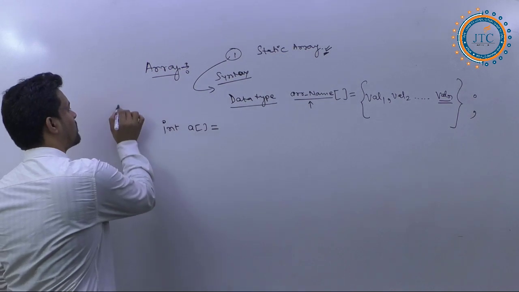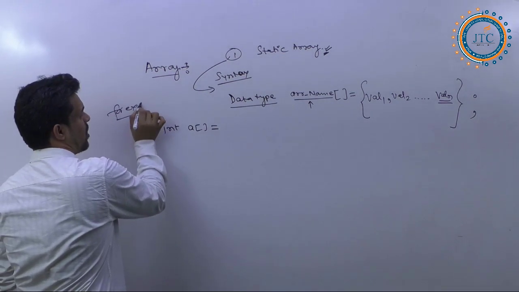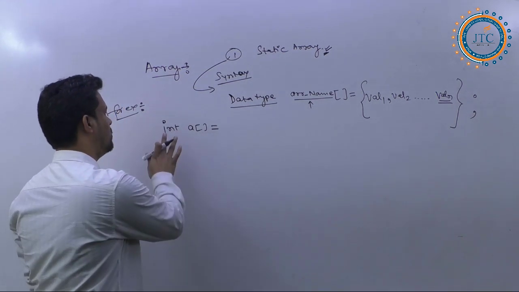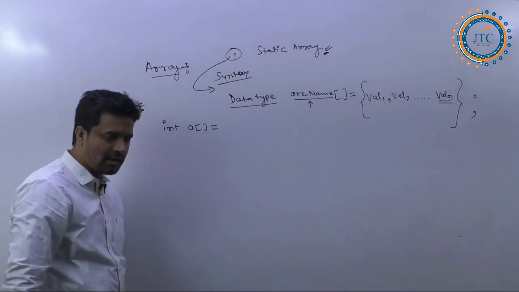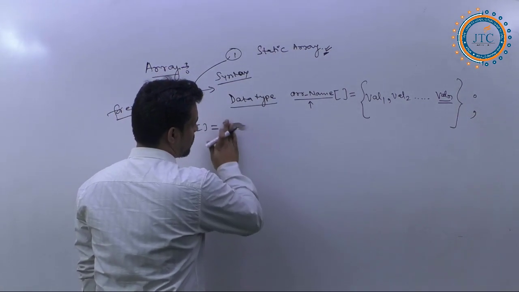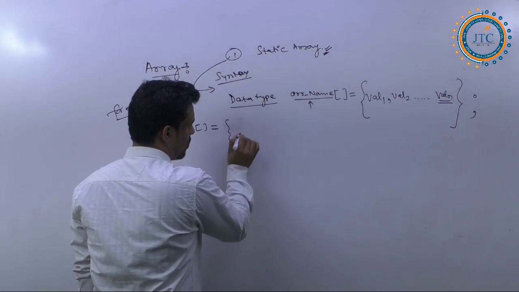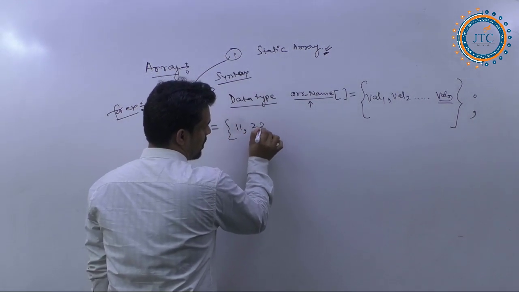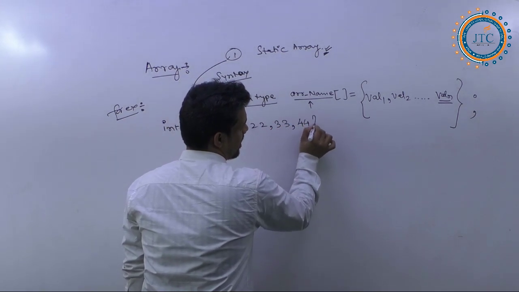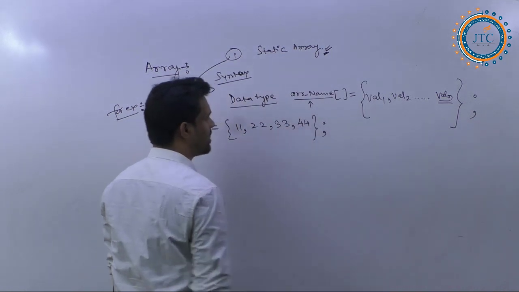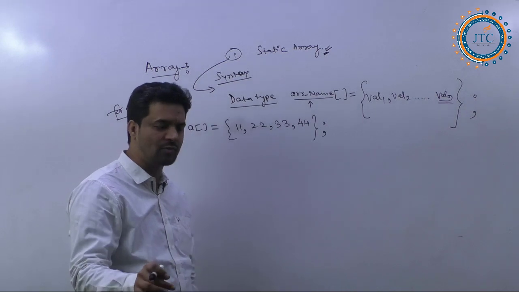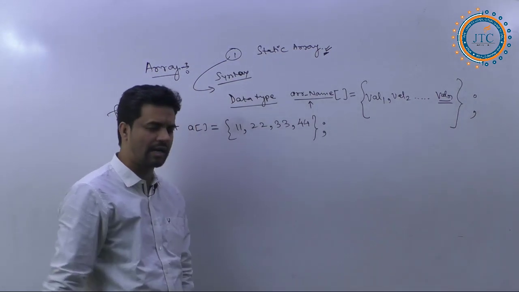For example, I am writing here a is equal to 1, 2, 3, and the next one I want to write is 4. These are all the values which we have assigned to this particular array.